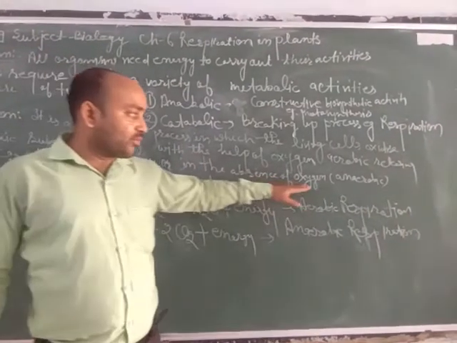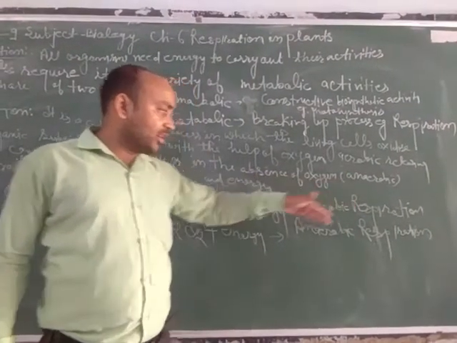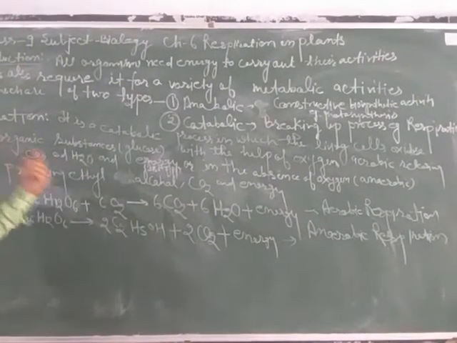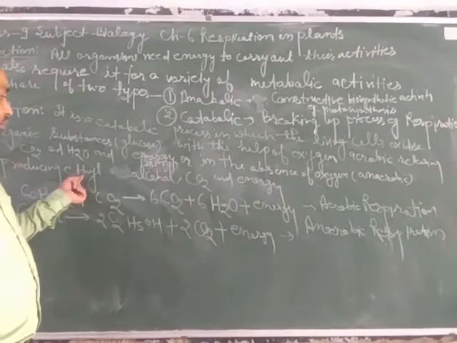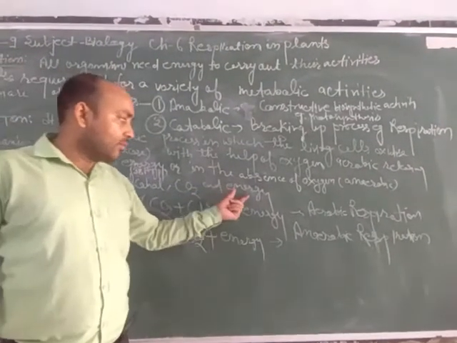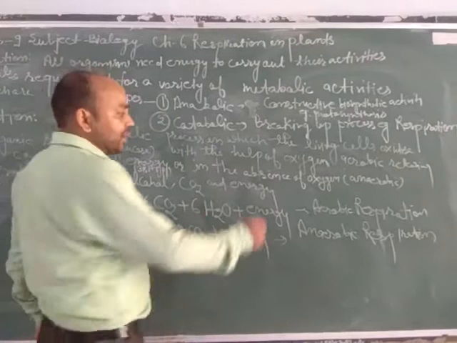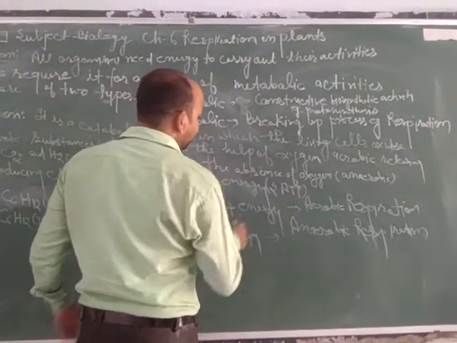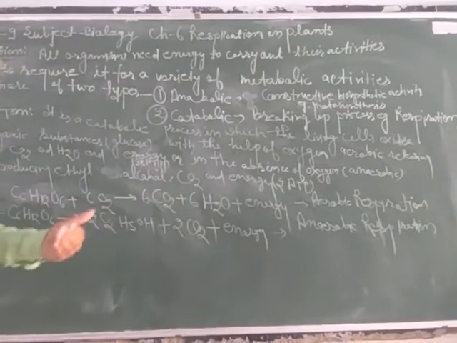In the absence of oxygen, it is called anaerobic respiration, with production of ethyl alcohol, C2H5OH, along with carbon dioxide, and only 2 ATP of energy released. A very little amount of energy is released in anaerobic respiration.